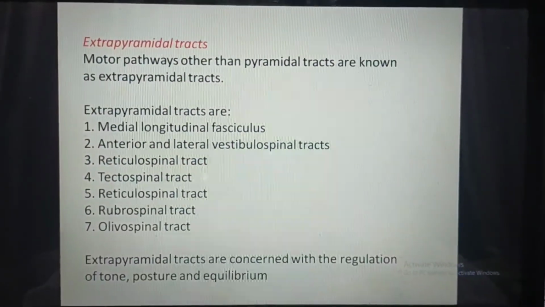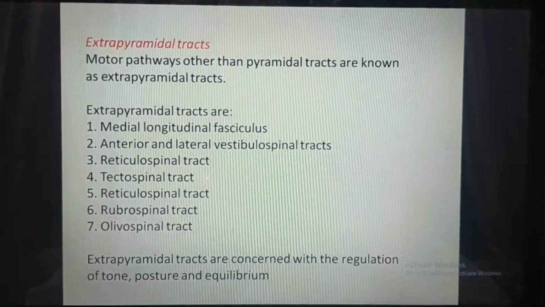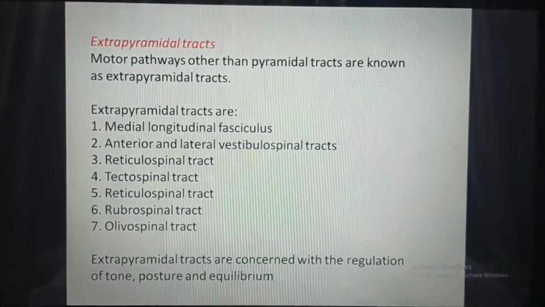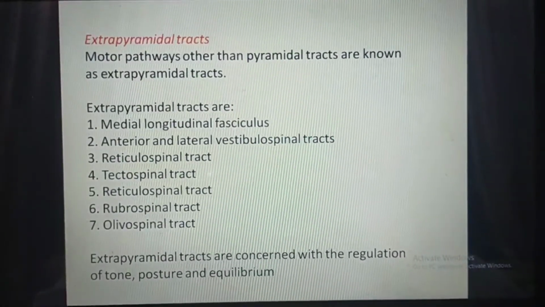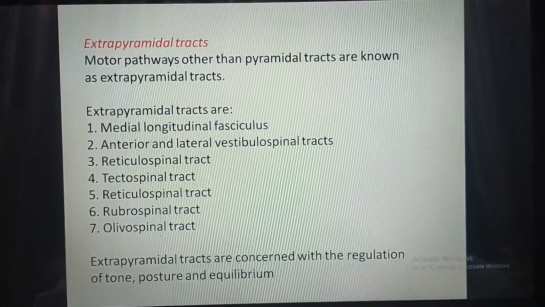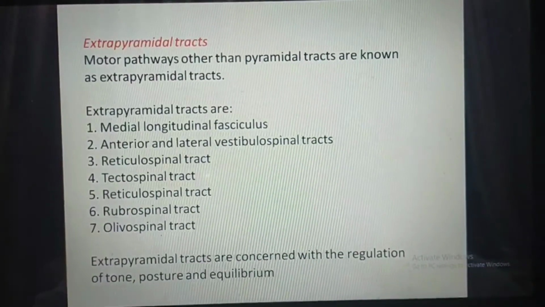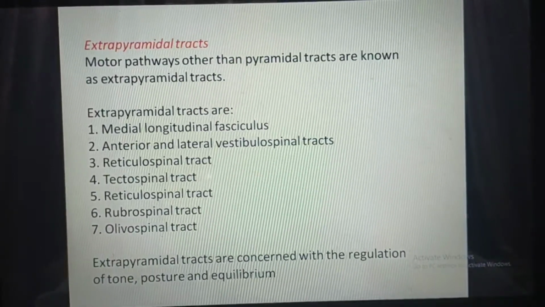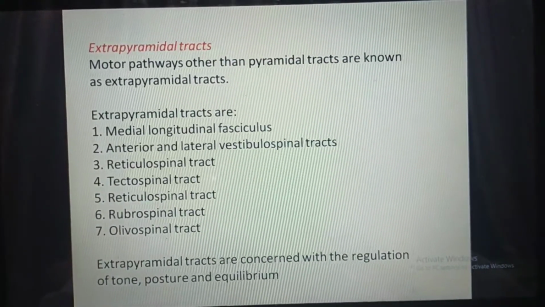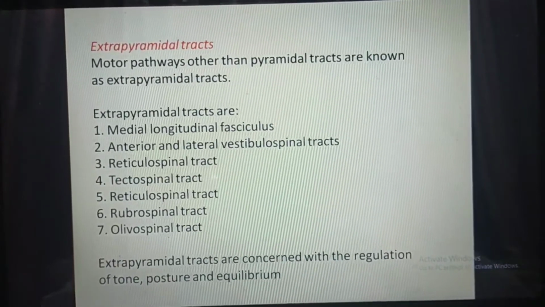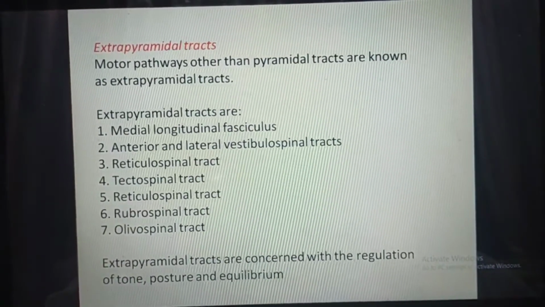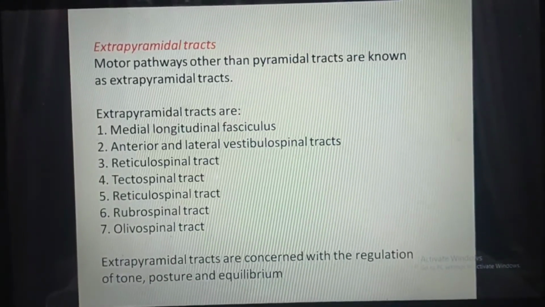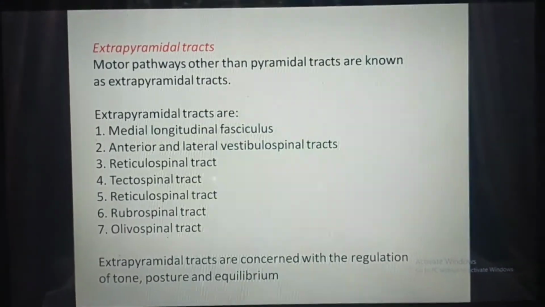And extrapyramidal tracts are the motor pathways other than the pyramidal tracts. Extrapyramidal tracts are medial longitudinal fasciculus, anterior and lateral vestibulospinal tracts, reticulospinal tract, tectospinal tract, rubrospinal tract, and olivospinal tract. Extrapyramidal tracts are concerned with the regulation of tone, posture, and equilibrium.